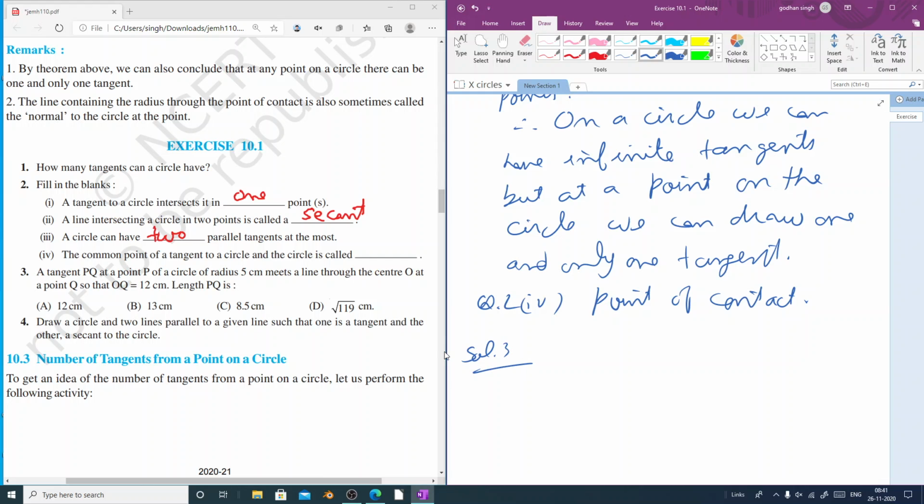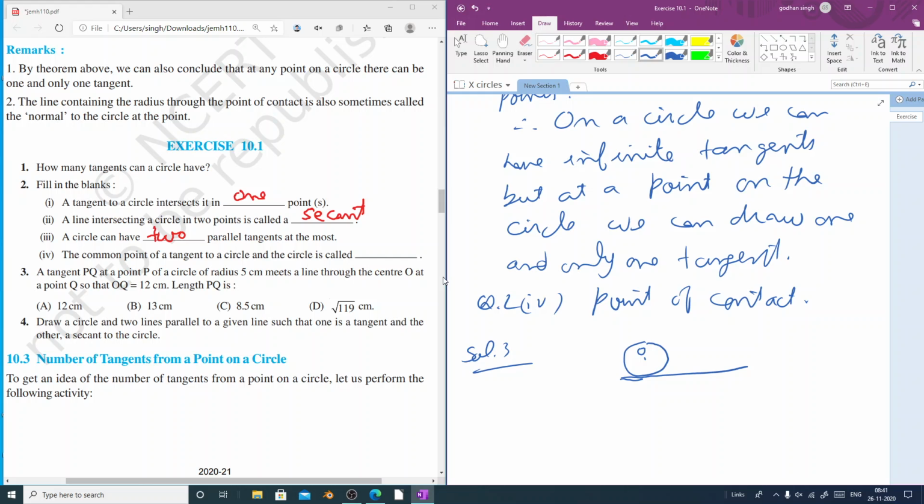What it says is that a tangent PQ at a point P of a circle of radius 5 cm meets a line through the center O at a point Q, so that OQ equal to 12 cm. Length PQ we have to find. Let us draw a figure for this. So suppose this is our circle and let this be the tangent and this is the center O.